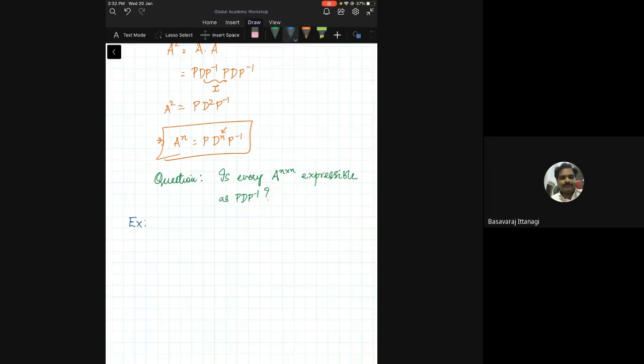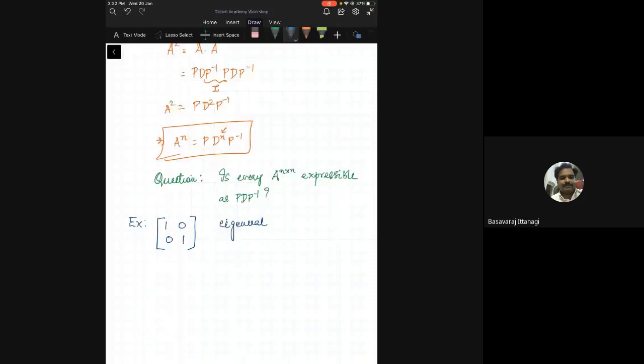Okay, fine. So now the question is this. Let's take this example: [[1,0],[0,1]]. How do we find the eigenvectors?